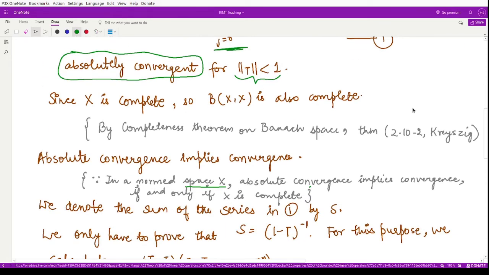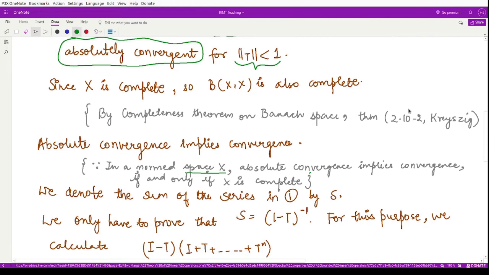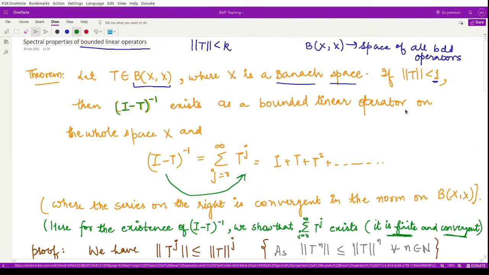So we have proved this first part. The next thing we need to prove is that the sum of this series is nothing but the operator I minus T inverse. Let's denote this sum by capital S.